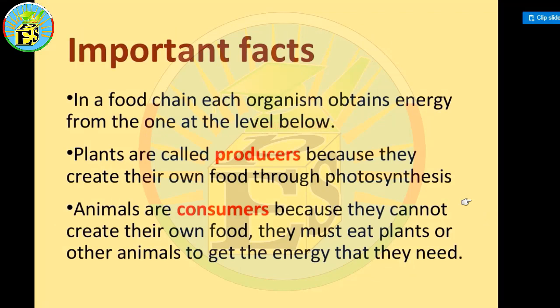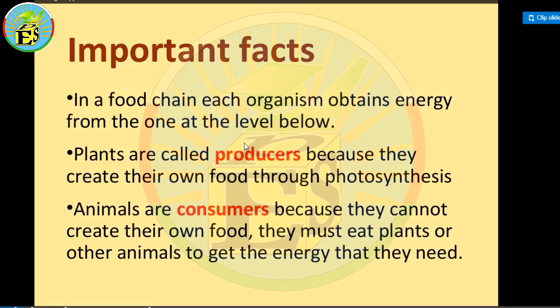Important facts. I want to tell you some important facts about the food chains and the topic we are going to discuss. In a food chain, each organism obtains energy from the one at the level below. There are two types of organisms: producers and consumers. So what are producers?